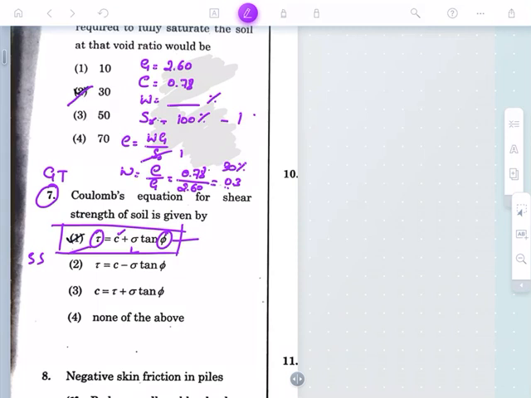In order to create confusion, they have given C minus sigma tan phi, C is equal to tau into sigma tan phi, none of the above. This is the right answer. Very important, very easy, and most repeated question. If you solve the previous year question papers of the KPSC examination, this type of question is most repeated.